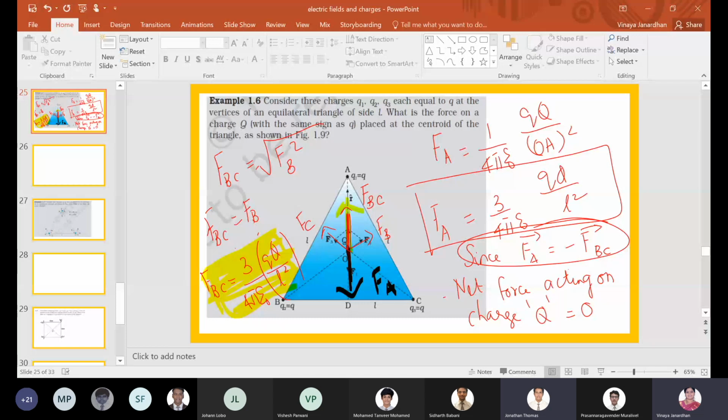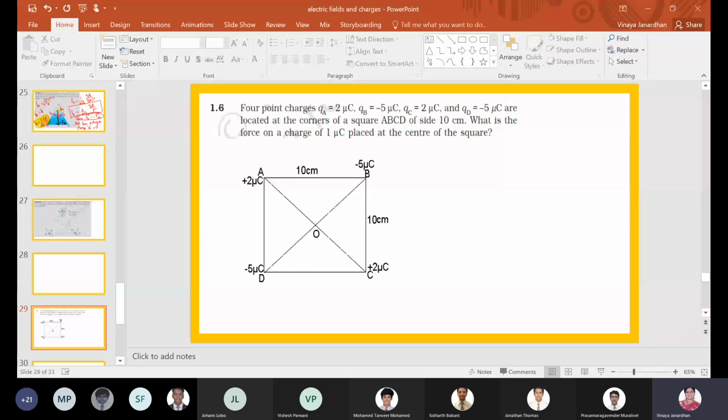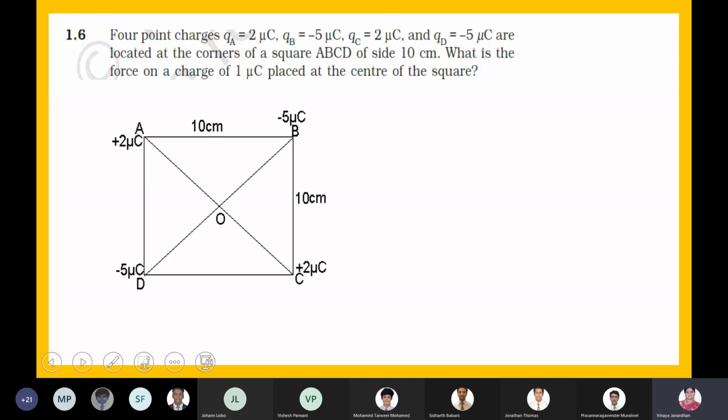It's a textbook numerical, boys. This is a board-based numerical, CBSE 2019. Now look at this. You have these charges located at the vertices of a square of length 10 centimeter.